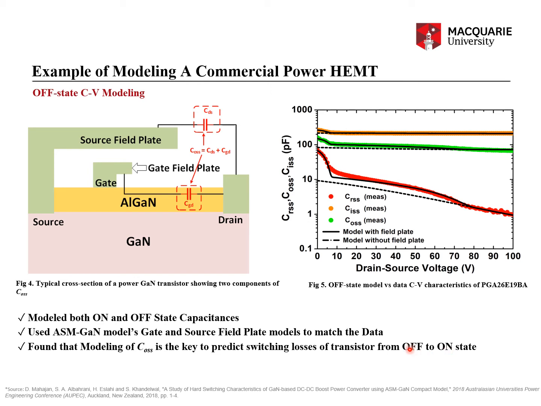Why? Because the COSS exists in the off state, it gets charged by the leakage current, and then it discharges in the on state through the resistance RDS on, right? So that loss is half times COSS times the VDS square. So that is the key to predict the switching losses from off to on state.